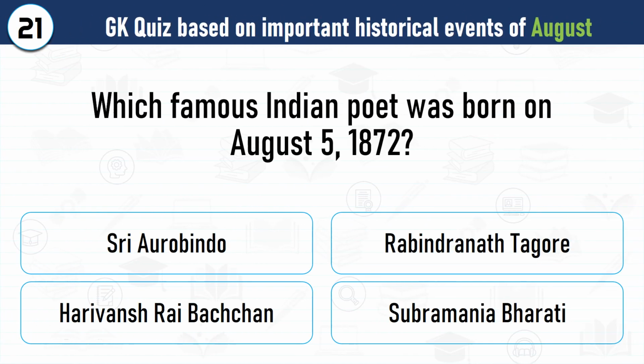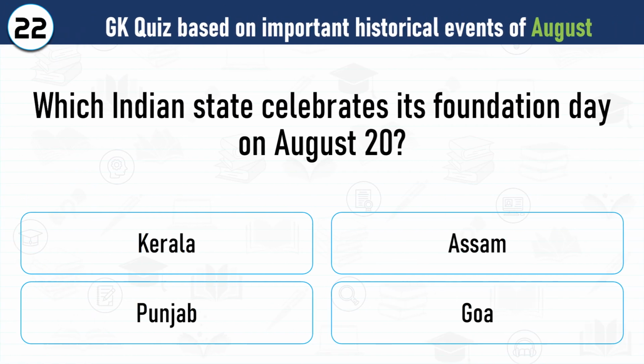Question number 21. Which famous Indian poet was born on August 5, 1872? Correct answer is Sri Aurobindo, a poet, philosopher, and freedom fighter, was born on August 5, 1872. Question number 22. Which Indian state celebrates its Foundation Day on August 20th? Correct answer is Assam celebrates its Foundation Day on August 20th.